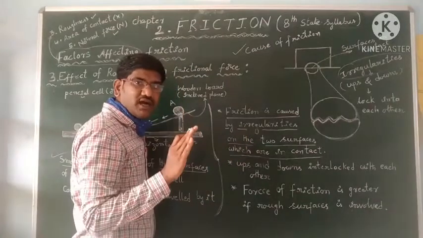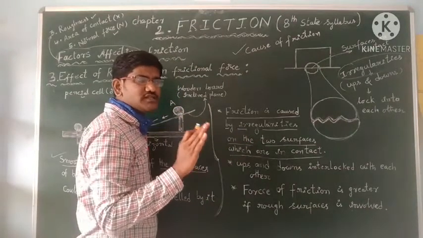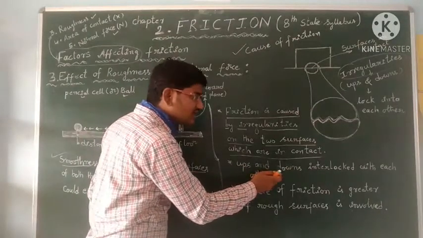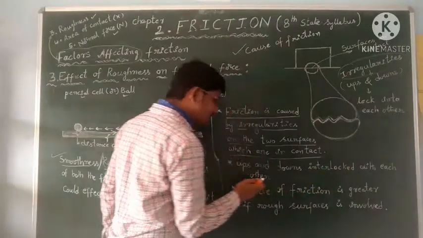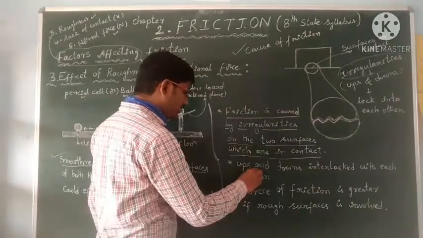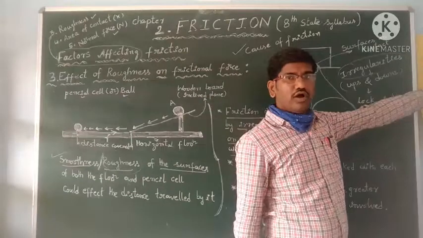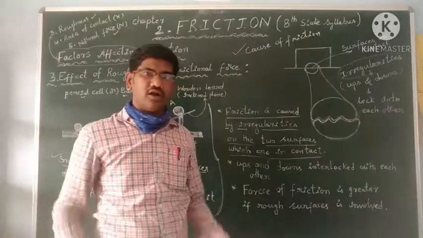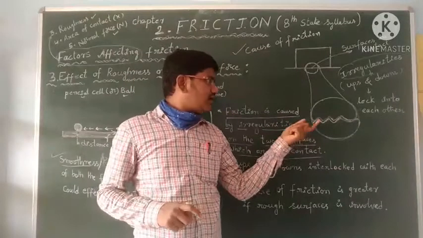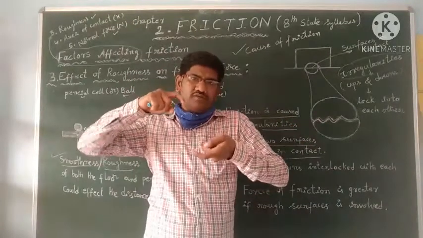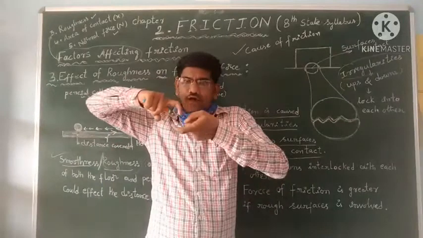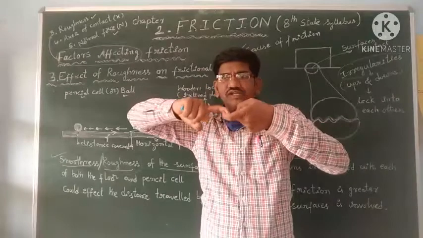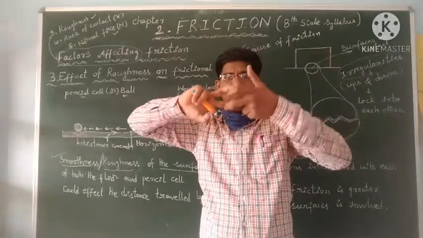Irregularities are nothing but ups and downs on the surfaces. These irregularities, these ups and downs, are interlocked with each other. They are locked into each other, or interlocked. See this up on the bottom surface and the down on the top surface. They will be interlocked like this. So they have interlocked one another like this.